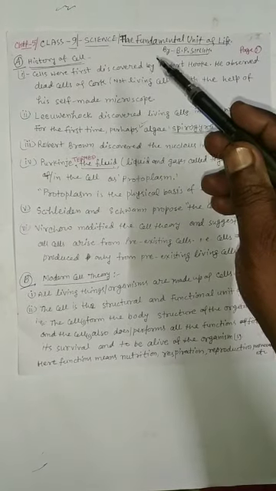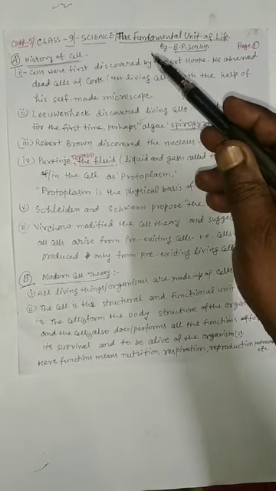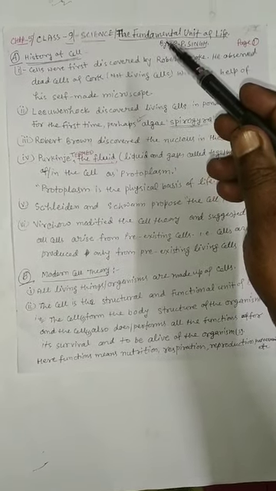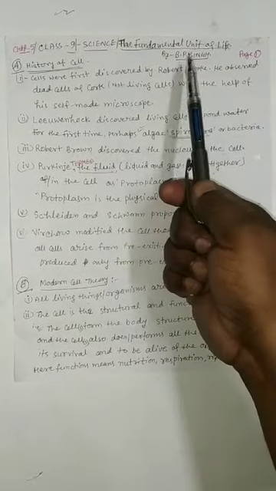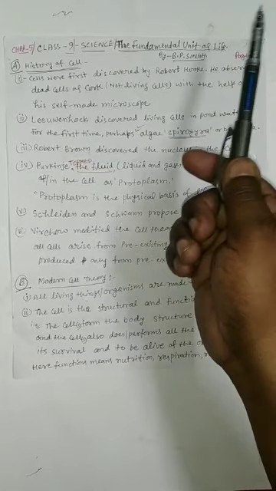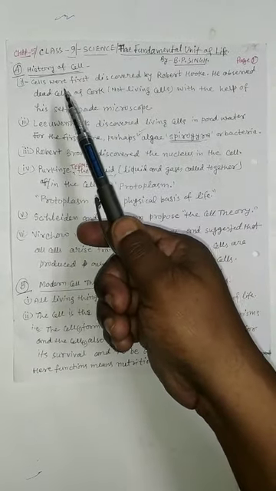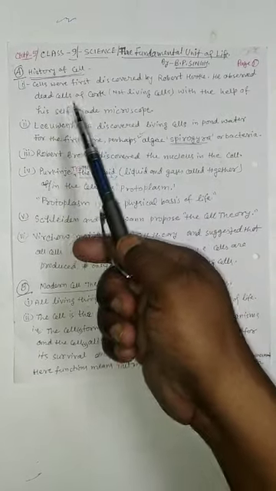Good evening, children. Today I am discussing class 9 science chapter 5, the fundamental unit of life. Now we go to the history of the cell.